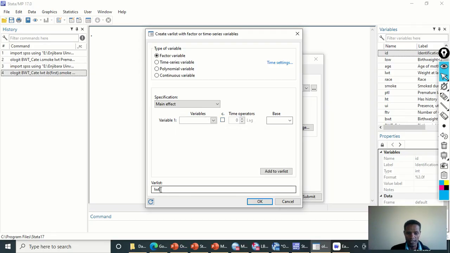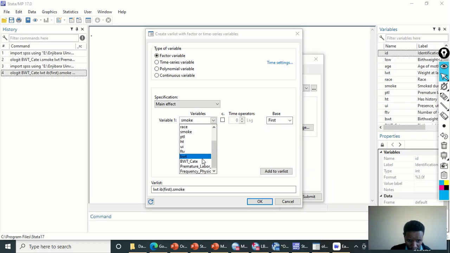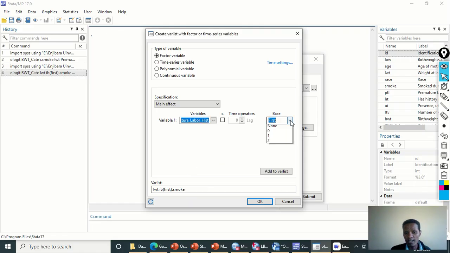Since we have already selected it, let me remove it and select the continuous variable again, then select this C to indicate that this variable is continuous, and click on add to var list. Go back to the variable list, and then smoking, and I need to uncheck this one, and then the base or the reference category should be the first one, that is 0. Add to var list, and go back again to the variable list, and then premature labor history, again the first should be the reference. Click on add to var list, and then okay.